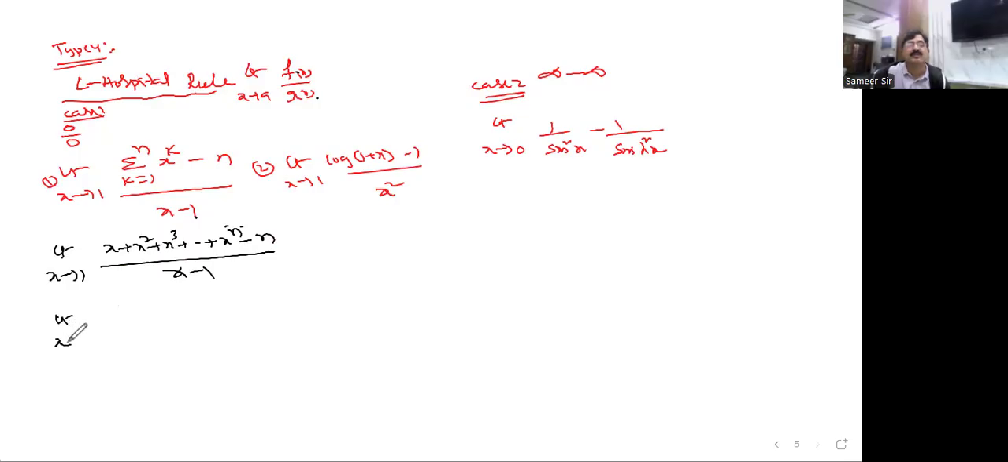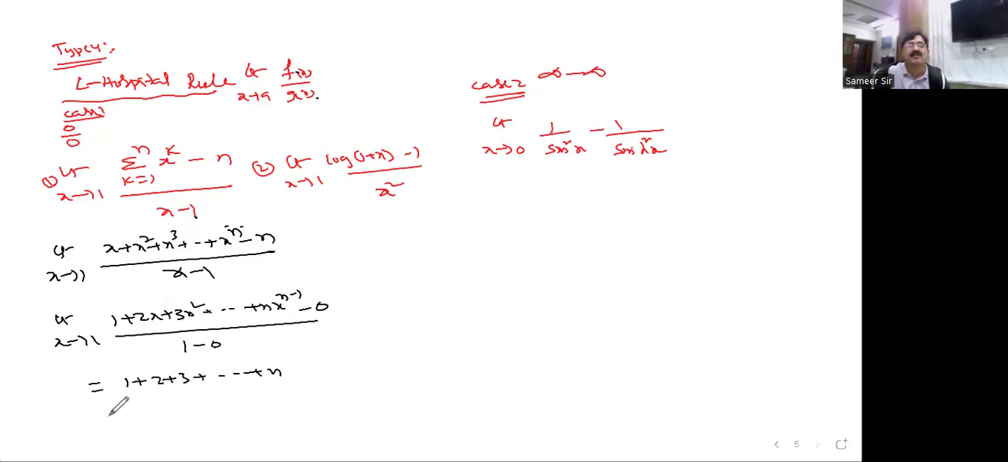So the moment you get 0 by 0, you differentiate the numerator: 1, 2x, 3x square, and so on, n x to the power of n minus 1, and this is 0. In the denominator, 1 minus 0 will be 1. So when you substitute the limit value, it is a finite one. The answer is n into n plus 1 by 2. One time we differentiated.